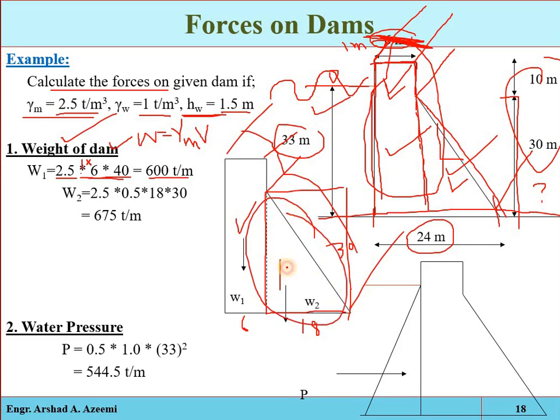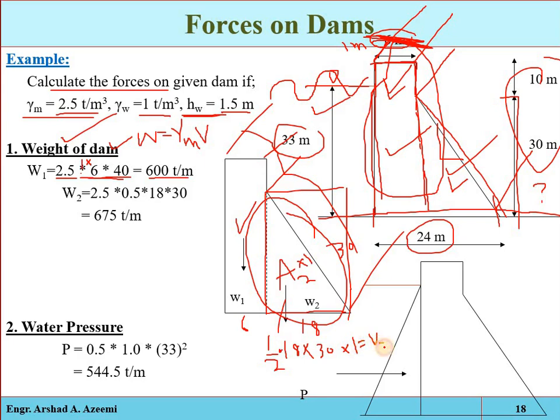It will be the area multiplied by 1, which is the unit length. So what is the area of this? 1 by 2, 18 multiplied by 30. The triangular area is 1 over 2 base multiplied by height, and multiplied by 1.